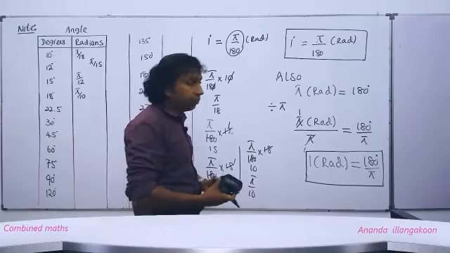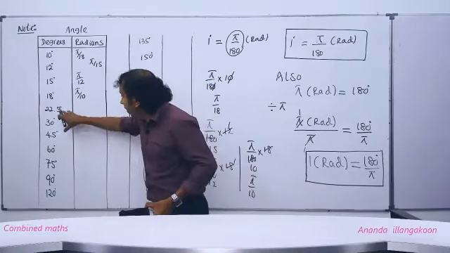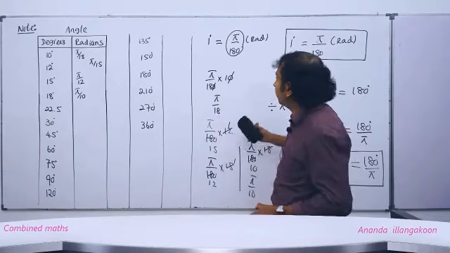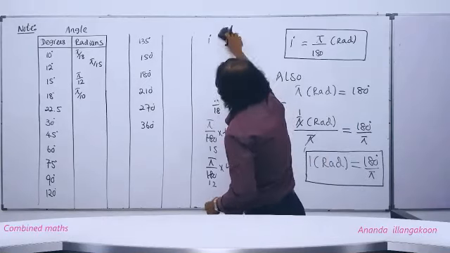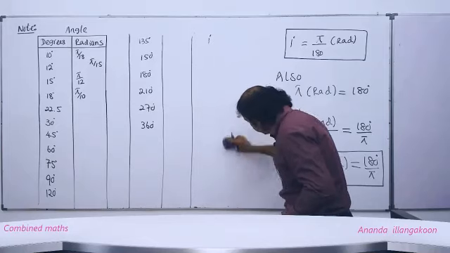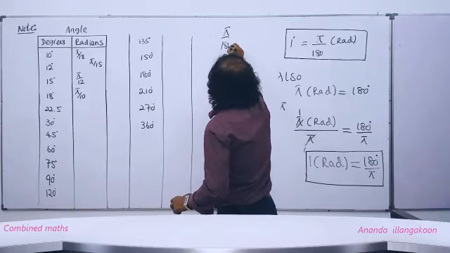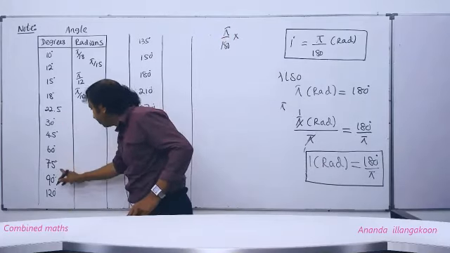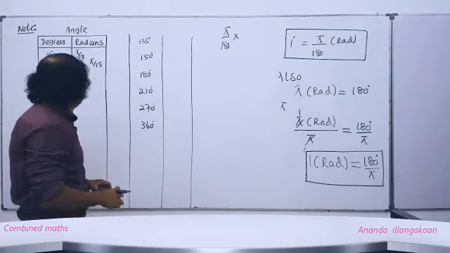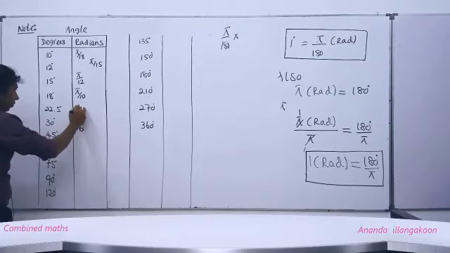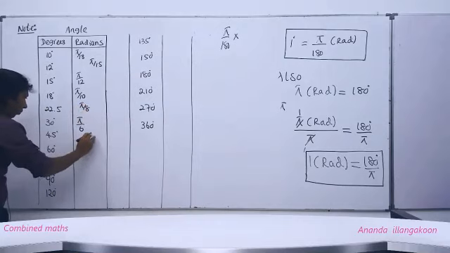Write down this. Radians. Each angle should be multiplied by pi divided by 180. Then we get like this. This is pi by 6, this is pi by 8, and this is pi by 4, pi by 3.